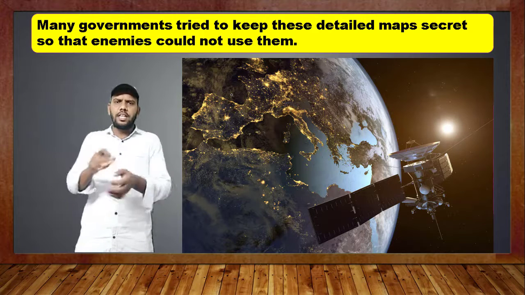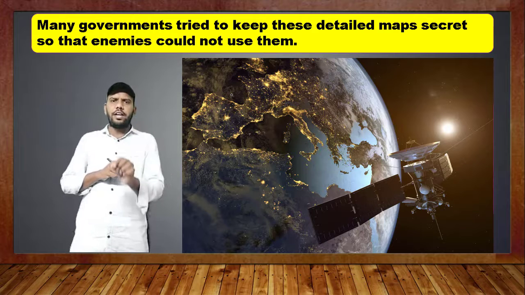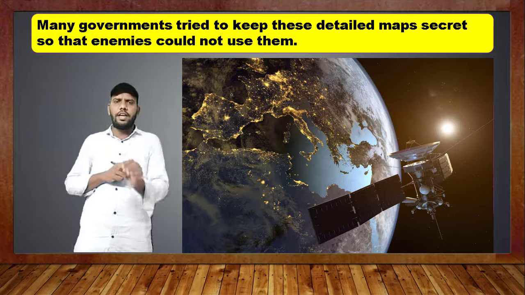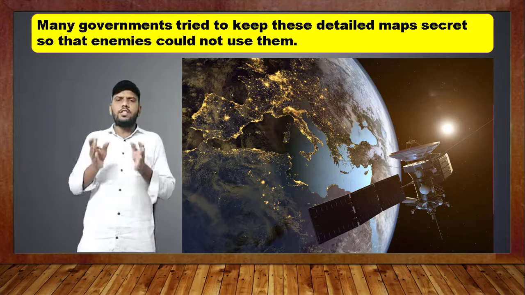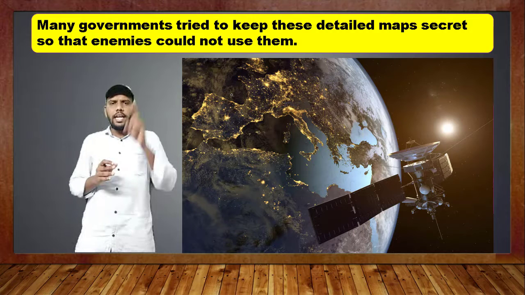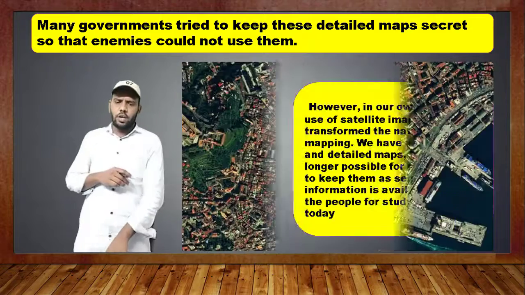If you click, it will show your exact position, which district, which state, which country. Every clear piece of information it will show. So nowadays maps are kept very open. In early times the maps were kept very secret. Got it, children? Okay.